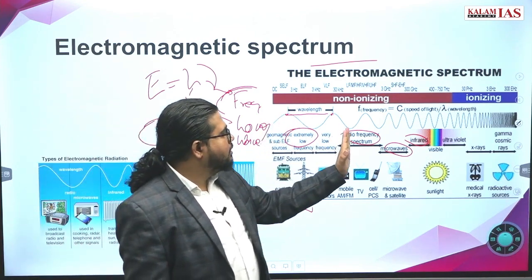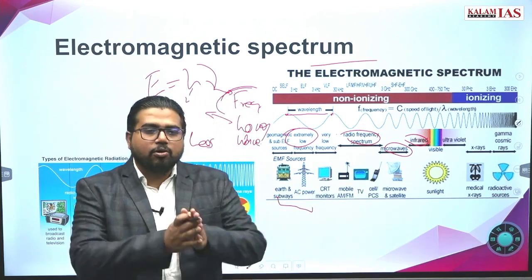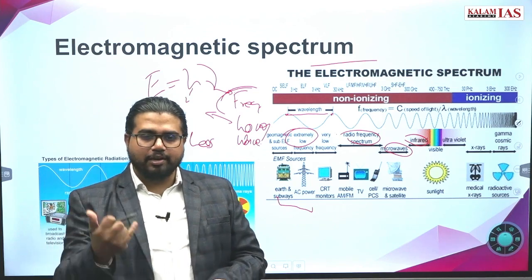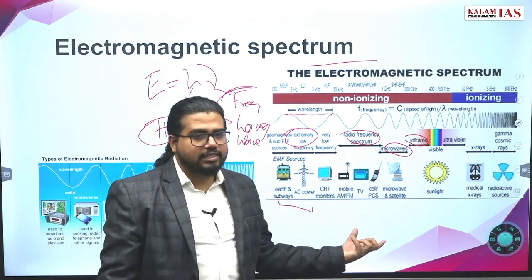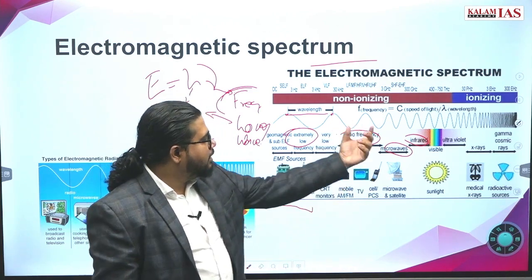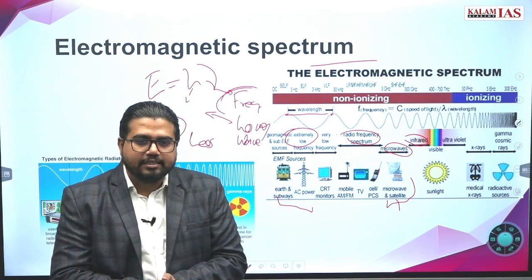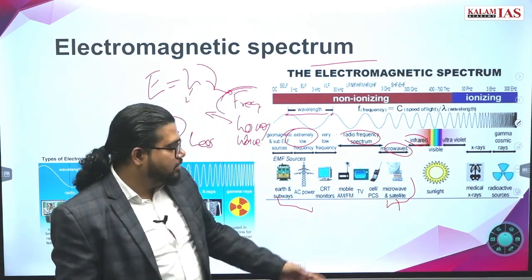After that, the next higher frequency waves are radio waves, the radio spectrum. These have all the broadband communication applications we are using: mobile phones, wireless, RFID. All of these use the radio waves region. After this come microwaves. Microwaves we also use for satellite communication, and for other microwave communication, microwave antennas and all.